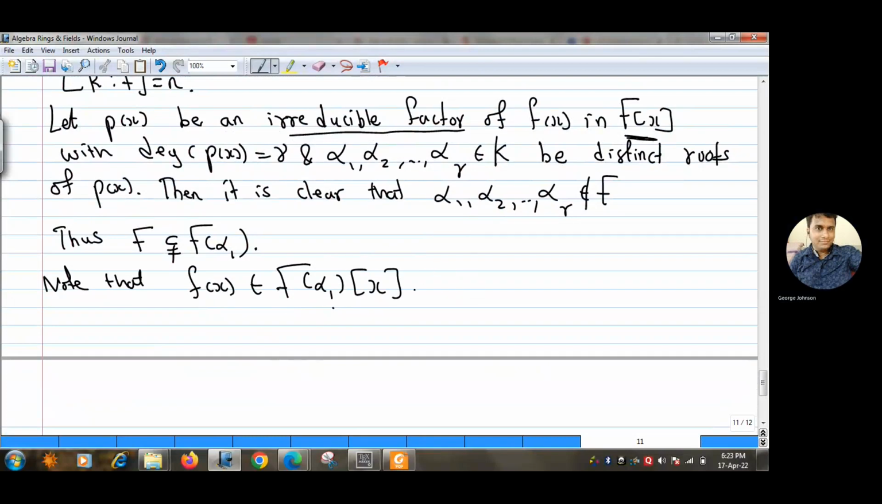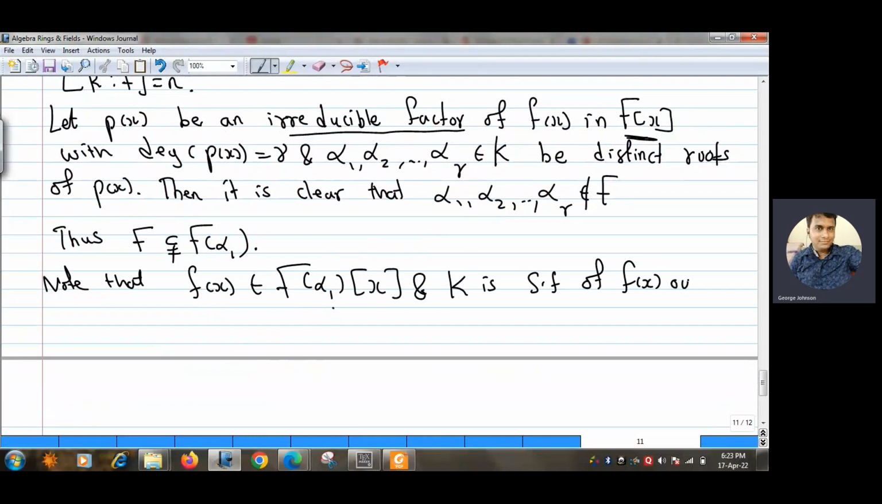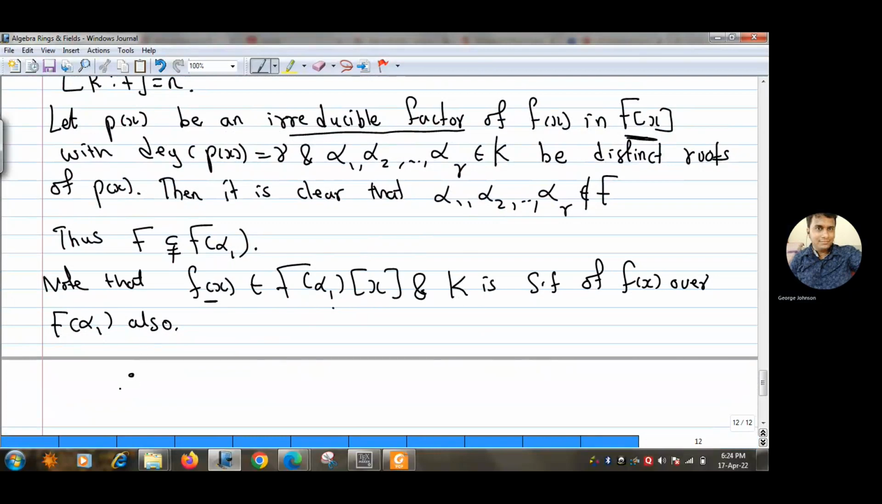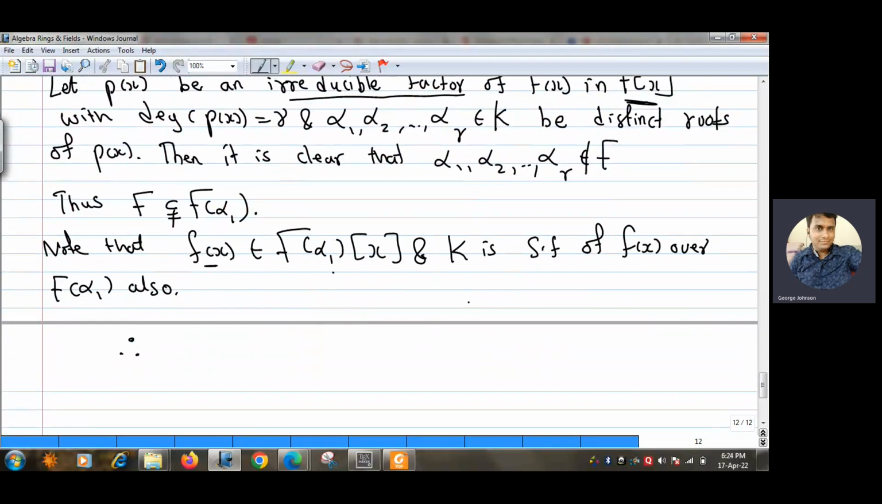So I can write that K is a splitting field, because we are not changing the polynomial, obviously the splitting field will not change. So K is the splitting field of f(x) over F(alpha 1) also, because we are not changing the polynomial, right? So the roots are not changing. We are just changing the base field. So the splitting field will remain the same. Now this is true that f(x) belongs to F(alpha 1)[x], and K is the splitting field of this. And therefore, see now the situation of these three fields.